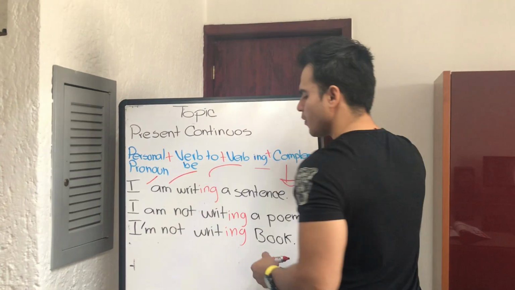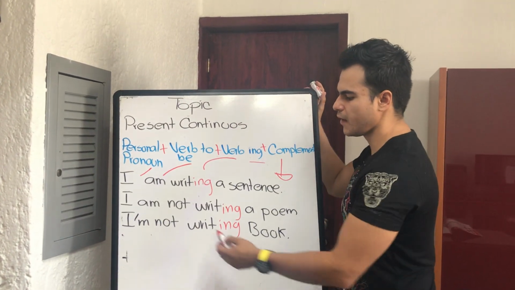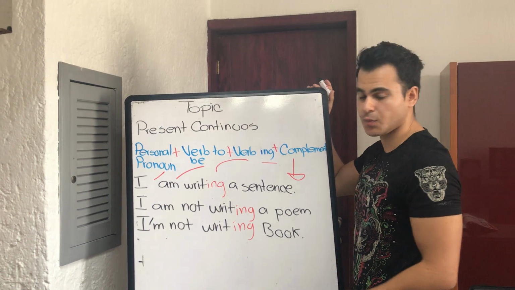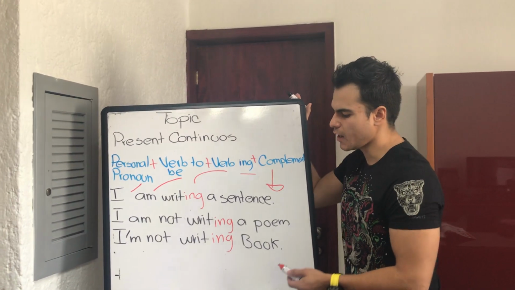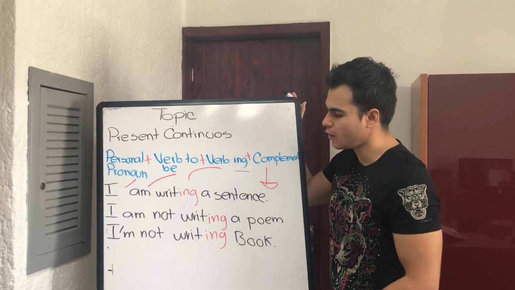And also in our book we have to learn the negative form, right, of the present continuous. So, I am not writing a poem and I am not writing a book, right?